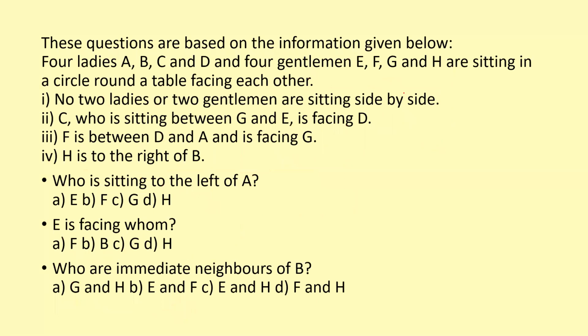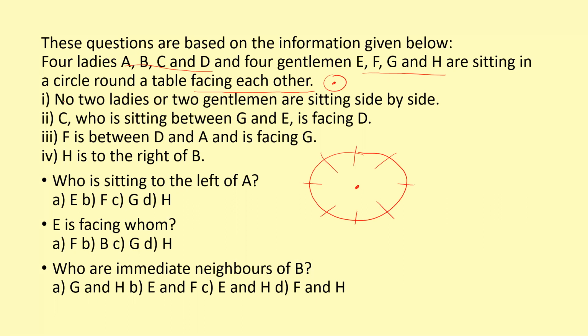In this question, these questions are based on the information given below. Four ladies A, B, C, D and four gentlemen E, F, G, H are sitting around a circle facing each other. What does facing each other mean? They are facing the center. Eight persons are there, four ladies and four gentlemen. So you want to draw an 8-member arrangement, which means there should be opposite persons. Everyone is facing the center.